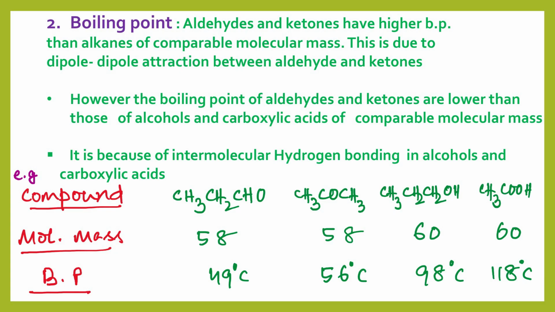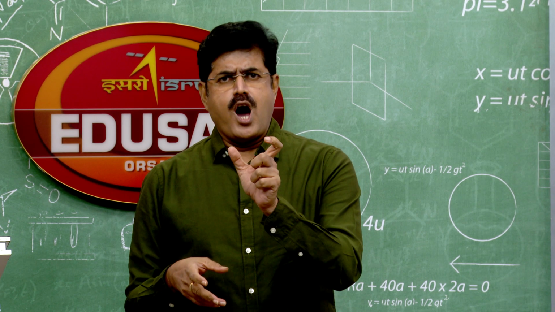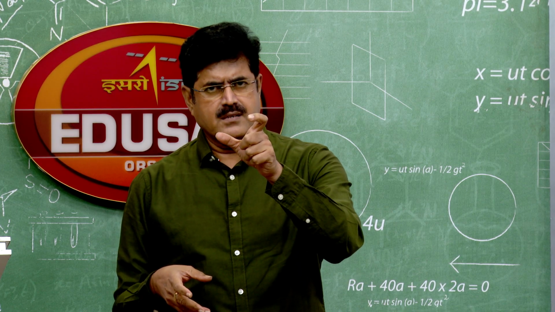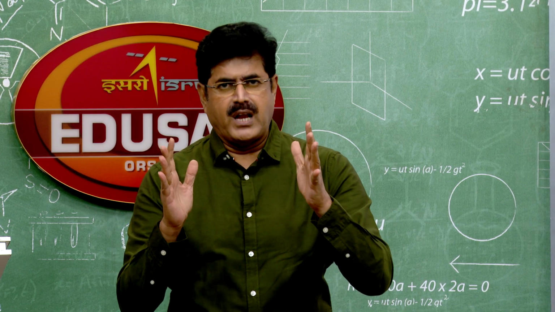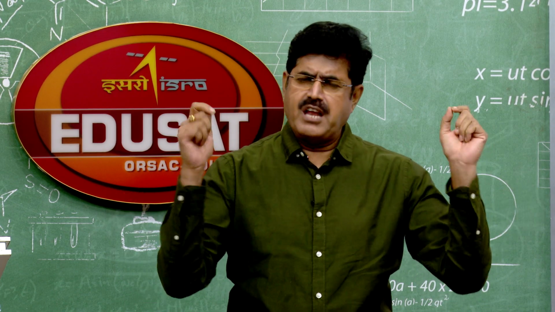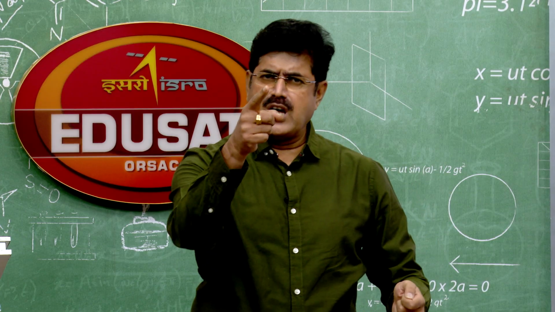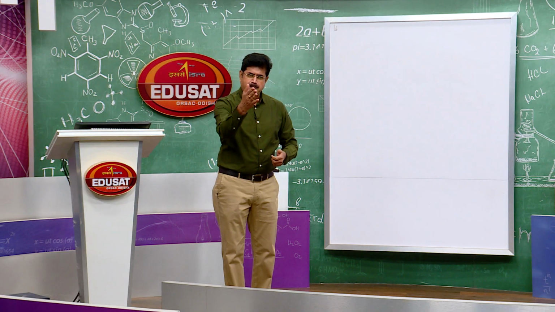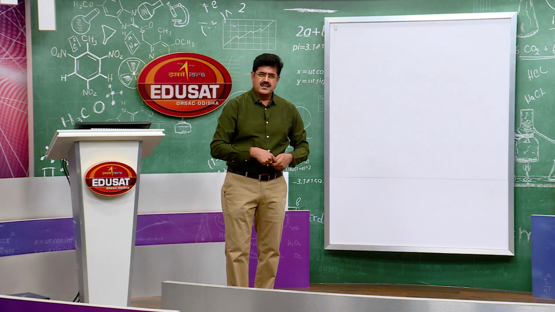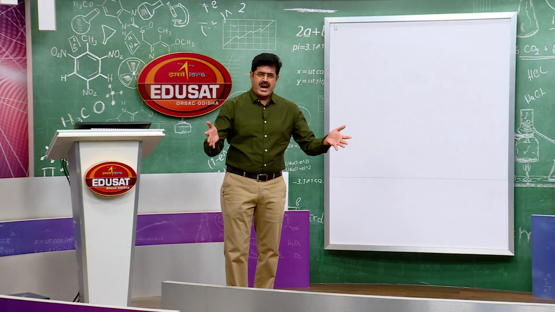Now, why is there so much difference in boiling point? Let's first see propanol. Why does it have a higher boiling point? Because of intermolecular hydrogen bonding. You know that hydrogen bonding between the molecules is called intermolecular hydrogen bonding. Propanol has a higher boiling point, but acetic acid has the highest boiling point here. Why? Again due to intermolecular hydrogen bonding.